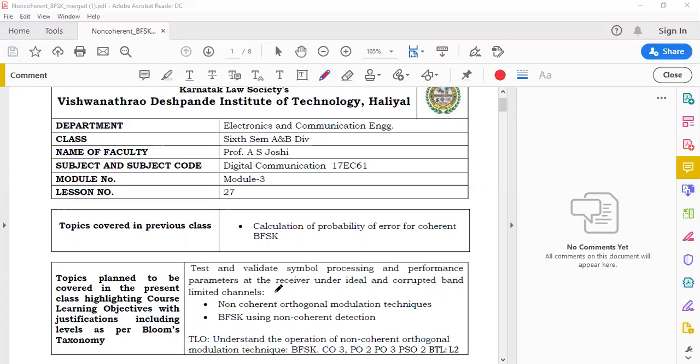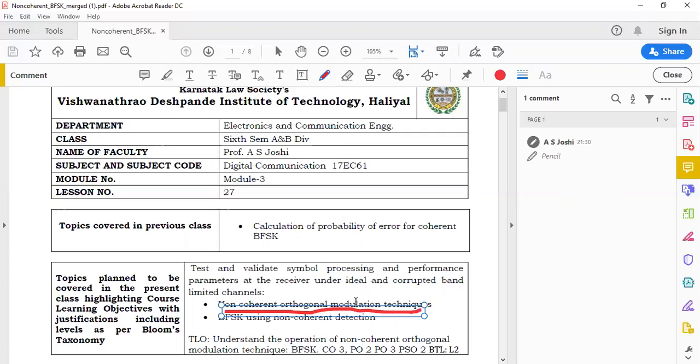Whereas in today's lecture, we are going to study non-coherent orthogonal modulation techniques. The meaning of non-coherent is that the receiver does not require a local reference signal that is in synchronism with the received carrier.